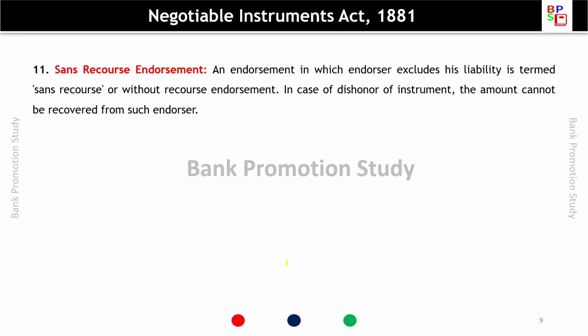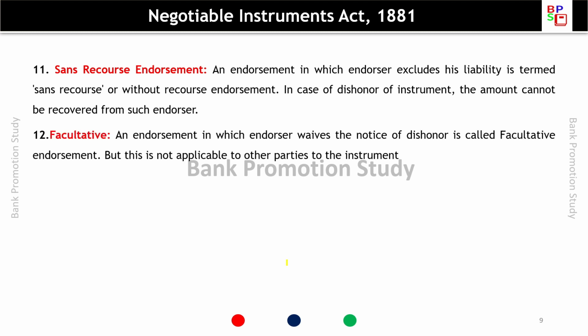Sans recourse endorsement. An endorsement in which the endorser excludes his liability is termed as sans recourse or without recourse endorsement. In case of dishonor of the instrument, the amount cannot be recovered from such endorser. Facultative endorsement. An endorsement in which the endorser waives the notice of dishonor is called facultative endorsement, but this is not applicable to other parties to the instrument.